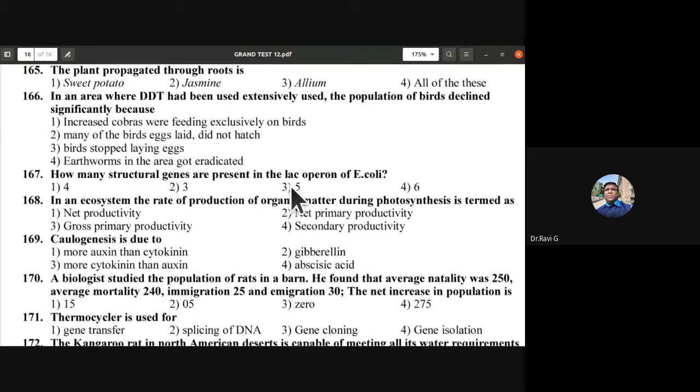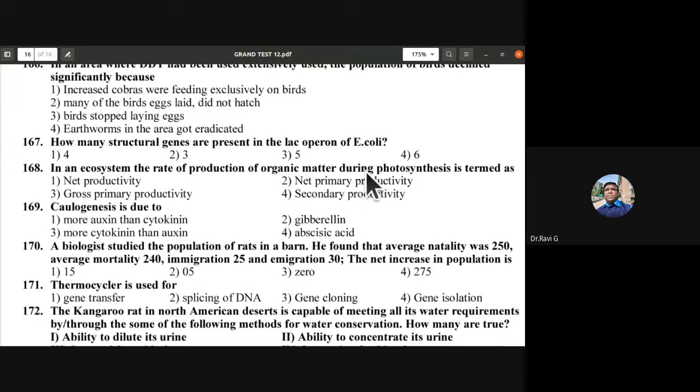167th, how many structural genes are present in the lac operon of E. coli? 3, isn't it? Second one is the right answer. So in an ecosystem, the rate of production of organic matter during photosynthesis is termed as net productivity, gross primary productivity, or net primary productivity. So it is going to be gross primary productivity, isn't it? 168. Is it net primary or gross primary productivity? After respiration, it is net primary.